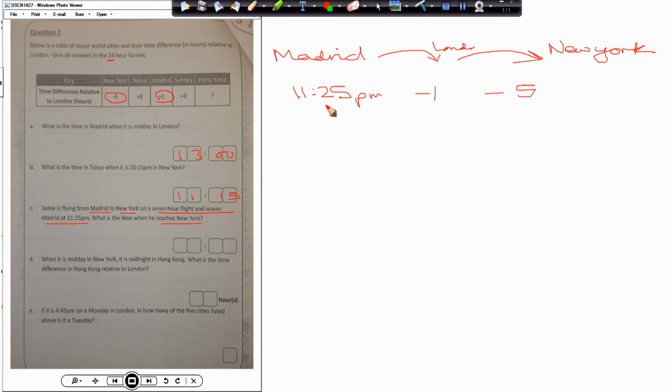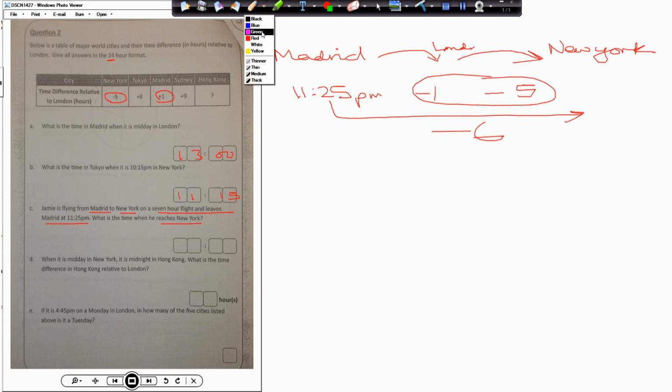So to go from Madrid to New York, we're going to have to minus 6 hours. We can leave the flight time for the moment. We have 11:25 and I want to minus 6 hours. I'm going to park the 6 under the hours. So 11:25 minus 6 gives us 5:25.